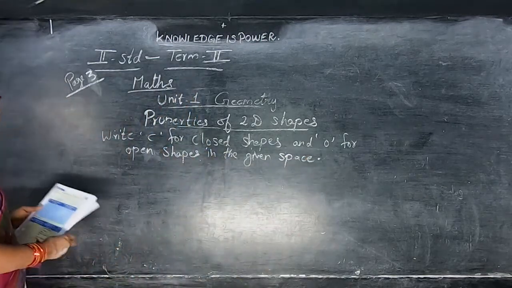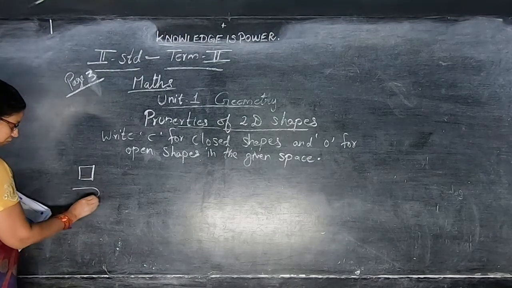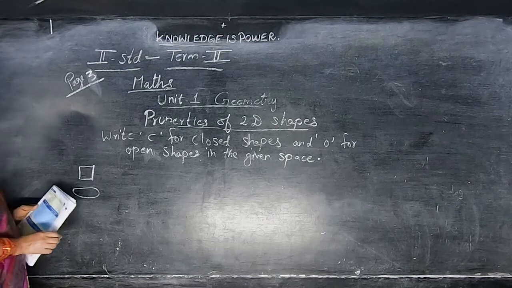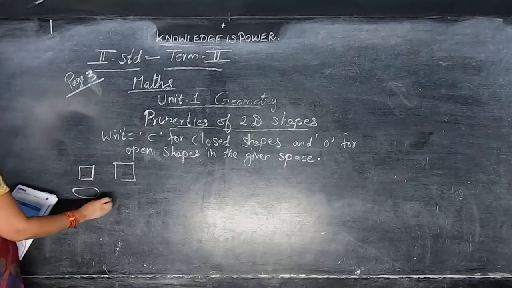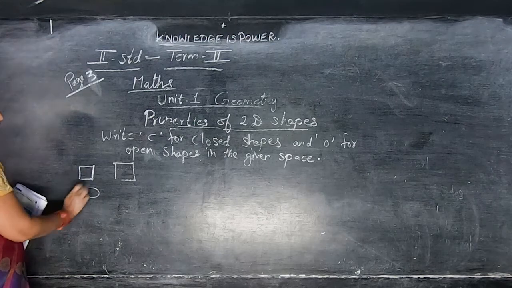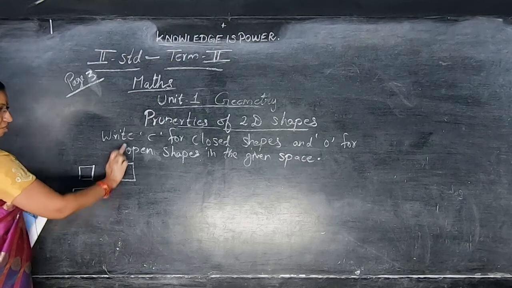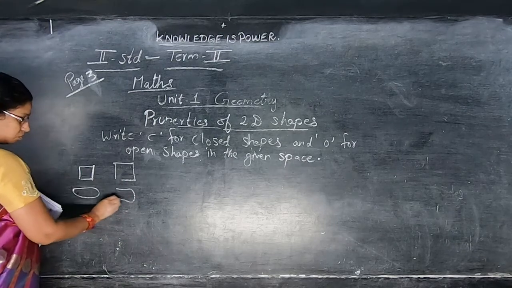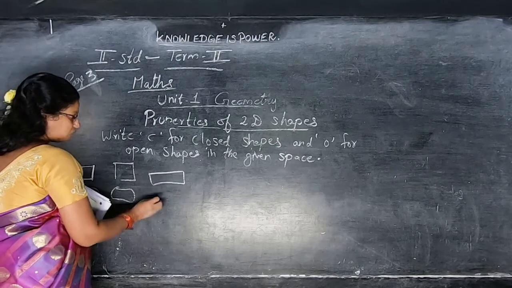See here, they have given square. For that you are going to write C. See here, next shape. If it is closed, you should write C. If it is open, open means you should put O. Okay. Then what shape is this one, children?